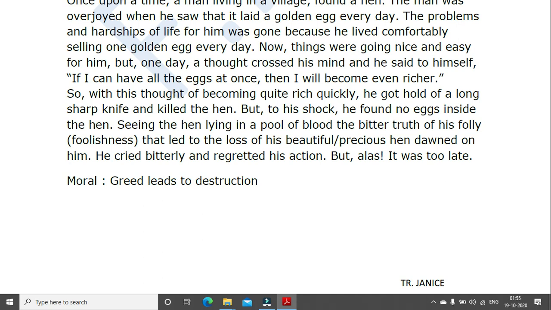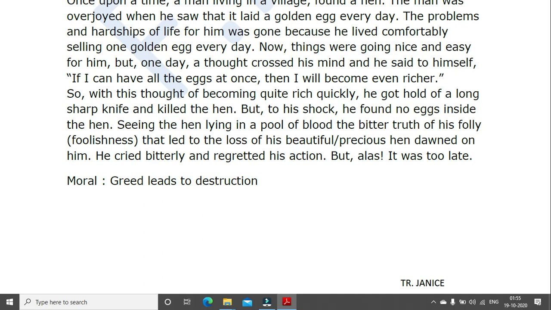Okay, that led to the loss of his beautiful hen. You can use any of these, don't write both. So that's why I made a slash over there. So beautiful, or you can write precious hen, dawned on him. He cried bitterly and regretted his action. So I could just say, but alas, it was too late. But I added over here, he cried, and then I said bitterly. So you're describing the action of crying. Okay, so here you're adding an adverb and regretted his action. But alas, it was too late.